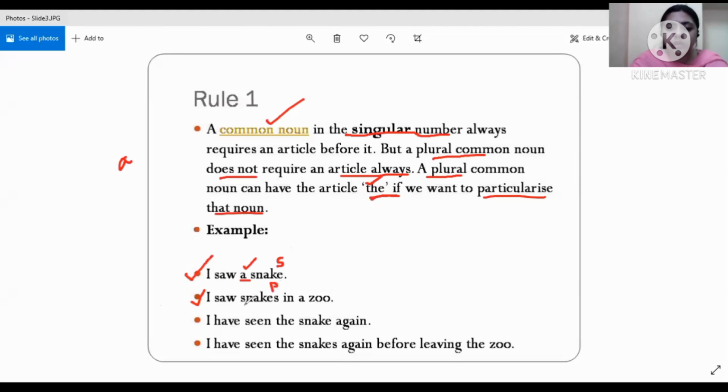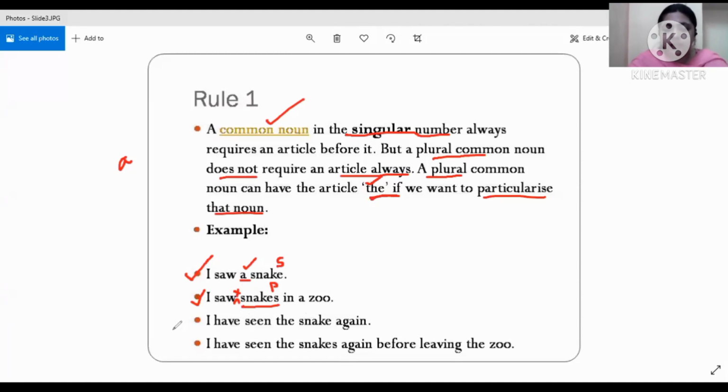So now when there is a plural common noun, we are not using any kind of article. Can you see any article placed over here? No. So this rule has become clearer for us: when a common noun in plural number is used in a sentence, it is not necessary for us to write an article over there.